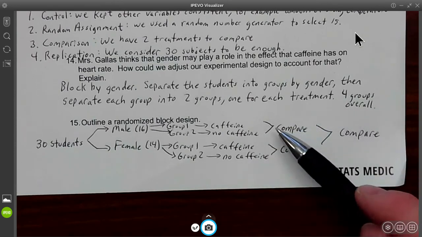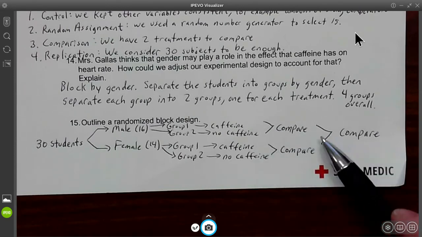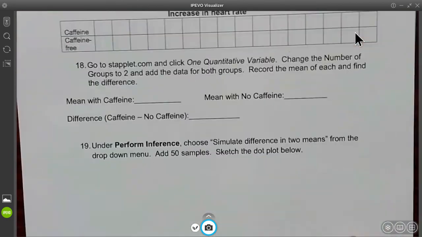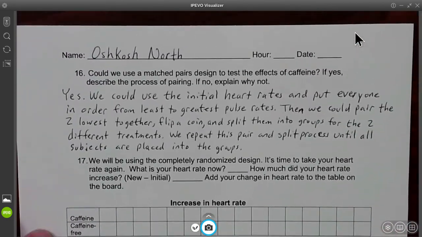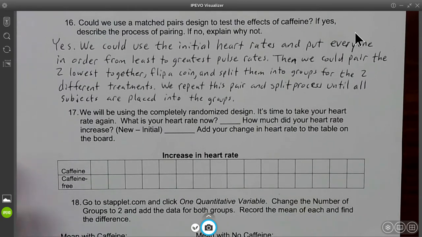Then what you do is initially compare the males with caffeine to non-caffeine. You'd compare the females with caffeine to the non-caffeine. And then at the end, you'd compare both groups together. So hopefully you're getting this okay. Please feel free to stop the video and repeat it, or send me an email or a text and let me know, and we'll help you out.